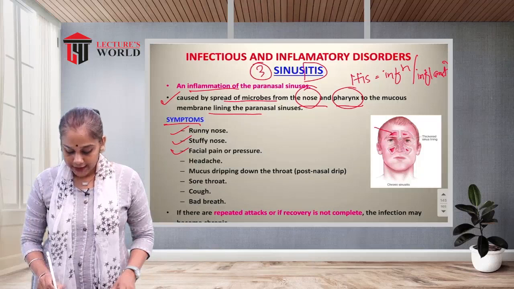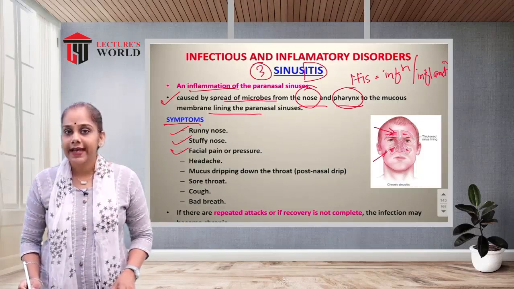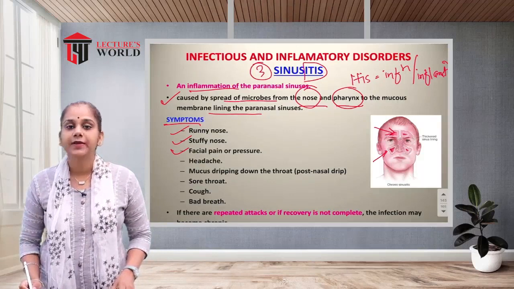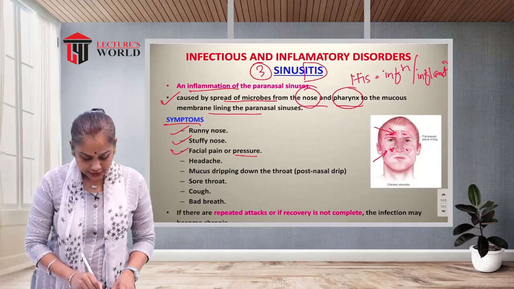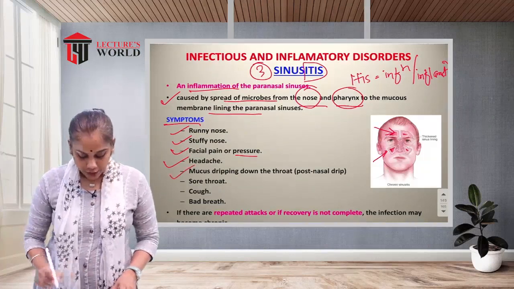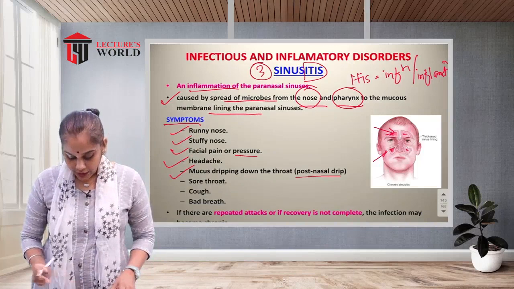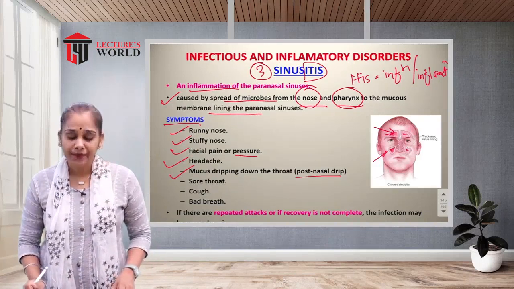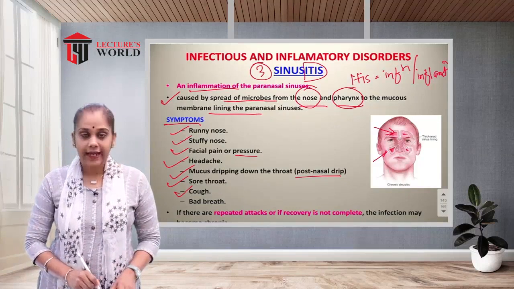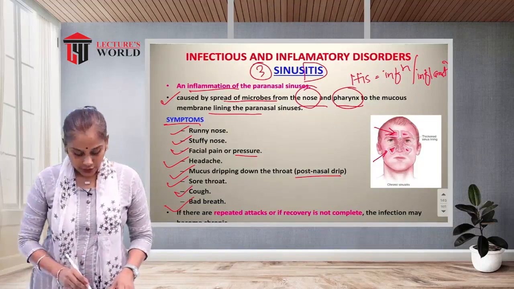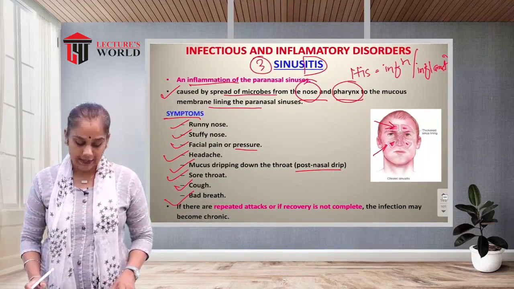In here these are the paranasal sinuses, so at the site of the sinus there will be slight pain or a feeling of pressure. Then headache, then mucus dripping down the throat, or we can say post nasal drip. Then sore throat, cough, and bad breath. So these are the common symptoms associated with sinusitis.